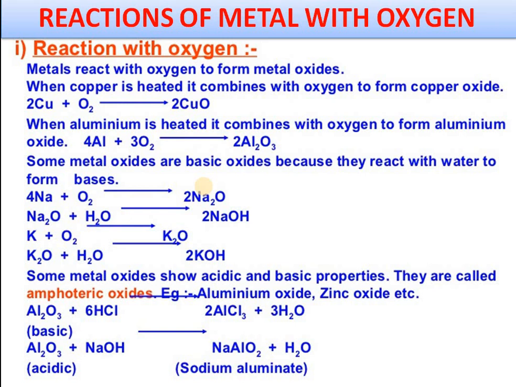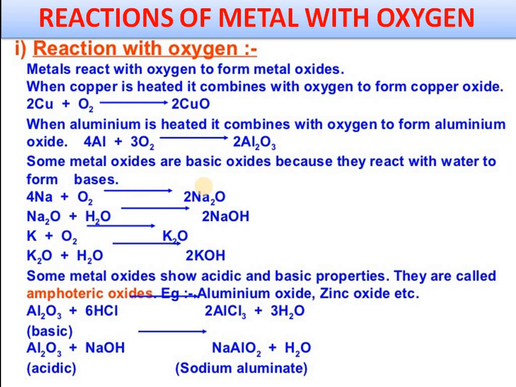Aluminium plus oxygen gives rise to aluminium oxide, Al2O3. Sodium gives rise to Na2O, Na2O plus water gives rise to NaOH, K2O plus water gives rise to KOH. That's why we are saying metal oxides are basic in nature. Some are amphoteric, like aluminium oxide. So how can it react both with acid as well as base?